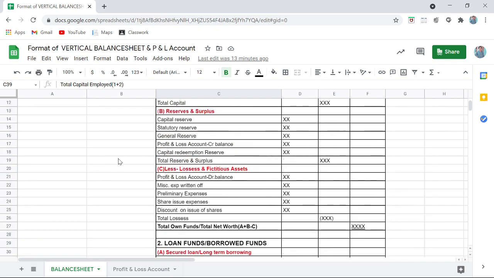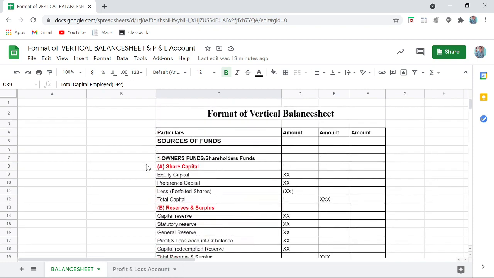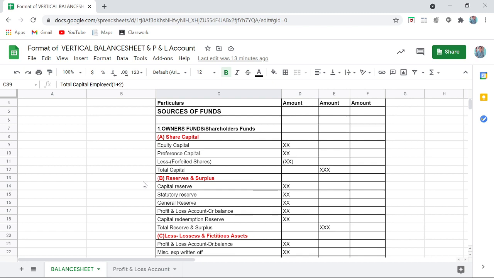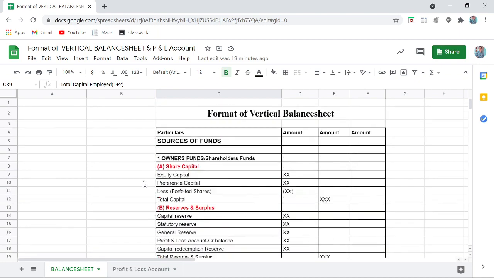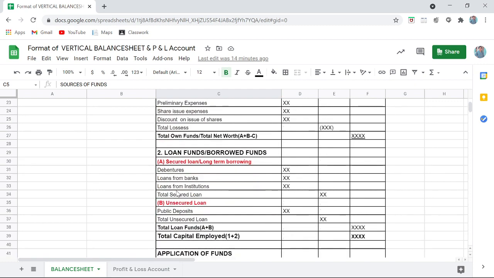Okay, just once again quickly we'll go through all the headings only. So basically there are two headings, sources of fund and applications of fund, right? Meaning liability and asset side. In sources of fund, we have two categories, owner's fund and borrowed fund. Okay, and in the asset side we have three headings: fixed asset, investment and working capital. Okay, I hope you have understood this vertical balance sheet.